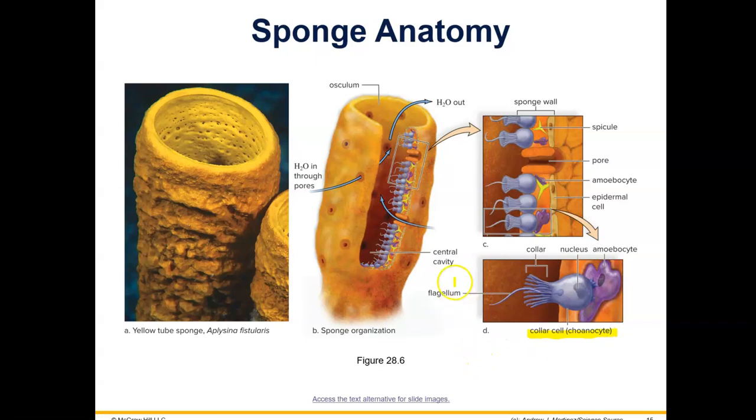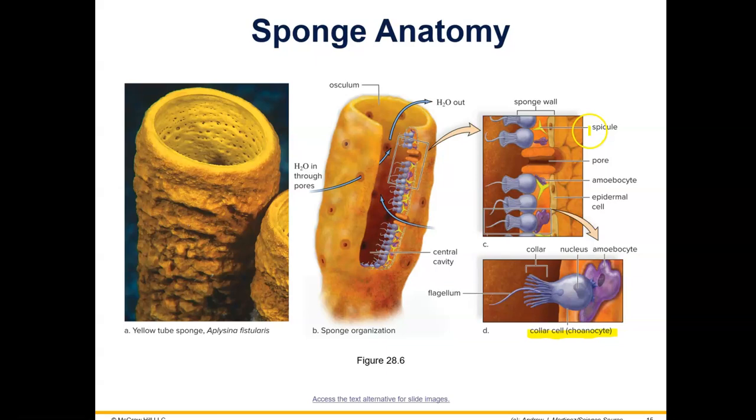And the choanocyte is attached, or it's close to an amoebocyte. So basically, the flagellum helps it to filter feed. The food moves into the amoebocyte, and the amoebocyte breaks it down. The amoebocyte takes in the food by phagocytosis, just like an amoeba. So it's kind of cool. You have cells in the sponge that resemble choanoflagellates, which are protozoans, and then you have cells that resemble amoeba, which are also protozoans. So anyway, the water moves in through the pores and out through the osculum, and the sponge is a filter feeder.